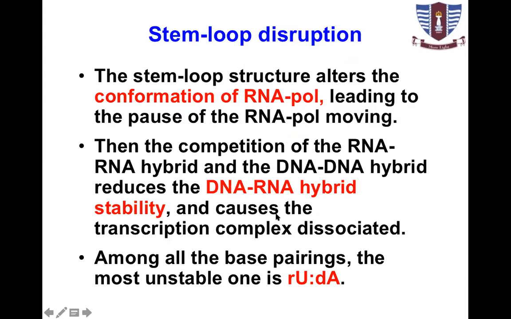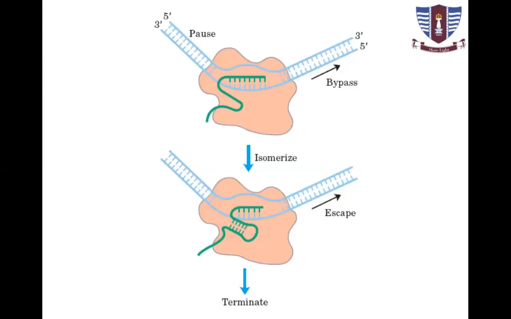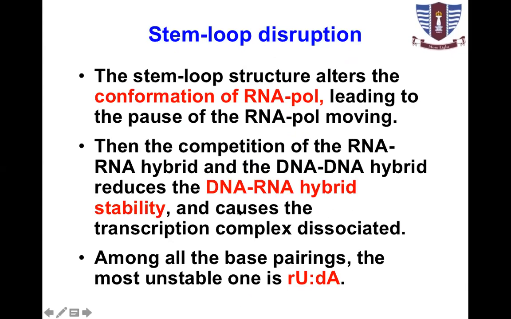The stem loop structure alters the conformation of the polymerase. When it is bound at this region, it makes a conformational change in the RNA polymerase. So DNA-RNA hybrid stability decreases, and that causes dislodging of the nucleotides.